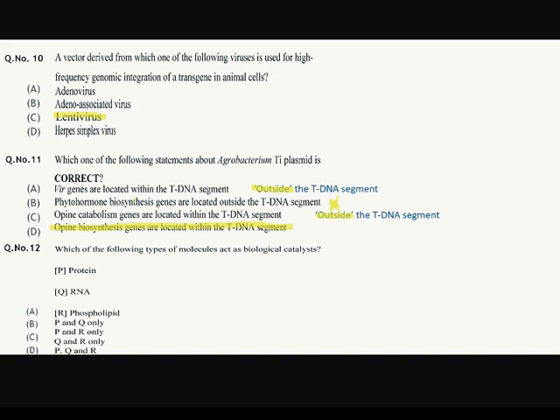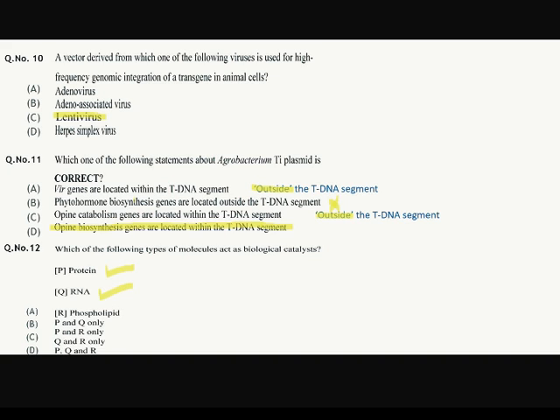Okay. Question number 12. Which of the following types of molecules act as a biological catalyst? Or we can say that they act as an enzyme. Okay. So proteins act as biological catalysts. We know that RNAs also act as biological catalysts.